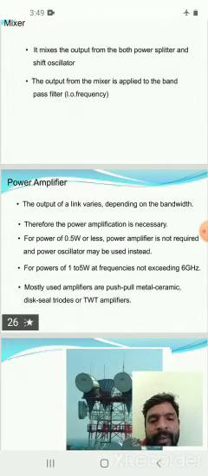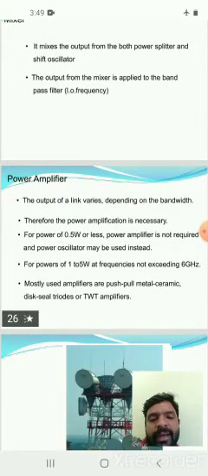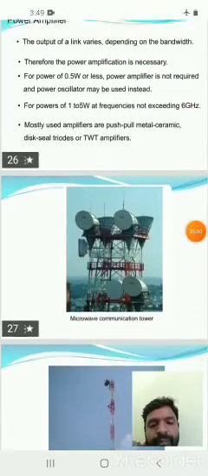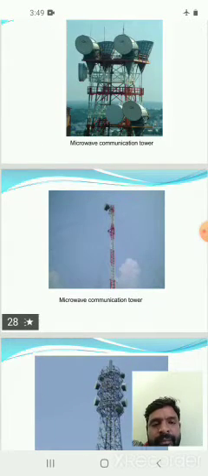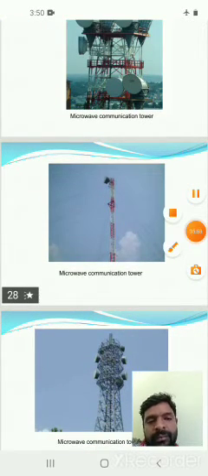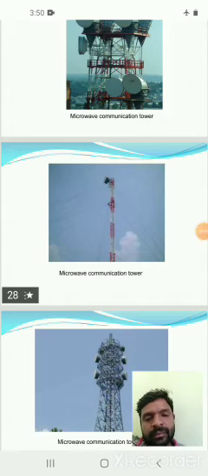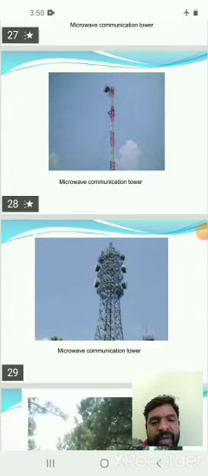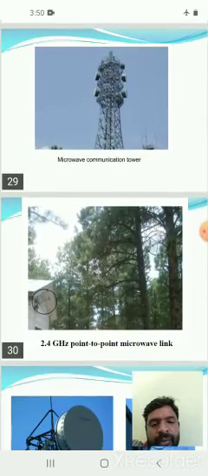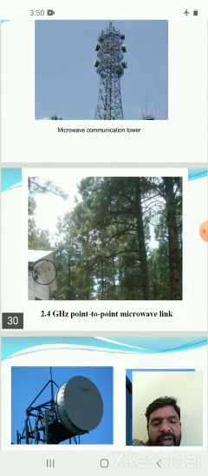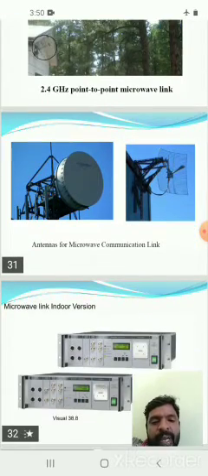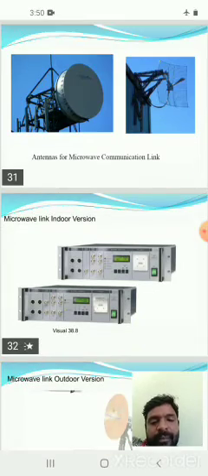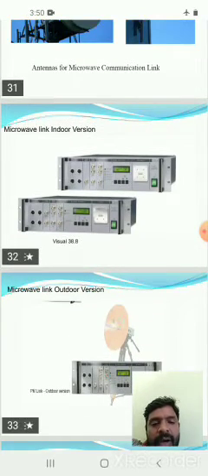This is the fixed microwave link explanation. These are microwave communication towers. Different microwave towers: a 2.4 GHz point-to-point microwave link, an antenna for microwave communication links, a microwave link indoor version, and a microwave link outdoor version.